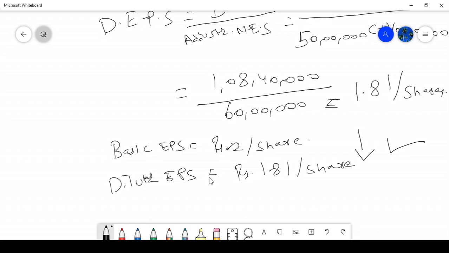Then what is non-dilutive? Assume that after doing all these workings, you are getting rupees 2.5 per share. Then this is called non-dilutive. Non-dilutive need not be reported. Only dilutive shares will be reported. Okay, so this is called diluted EPS. We will work out one more small problem.